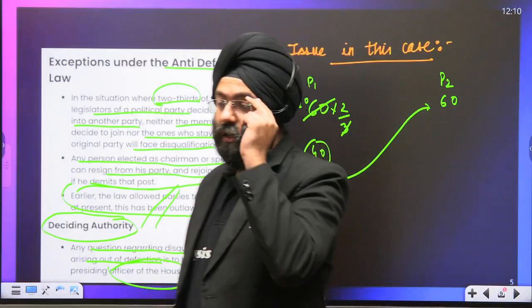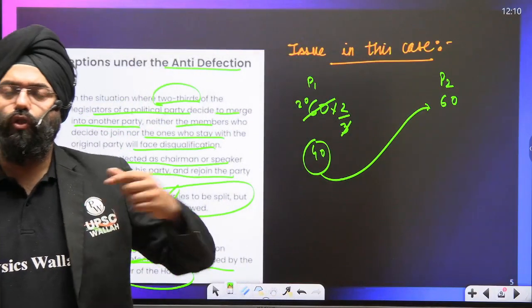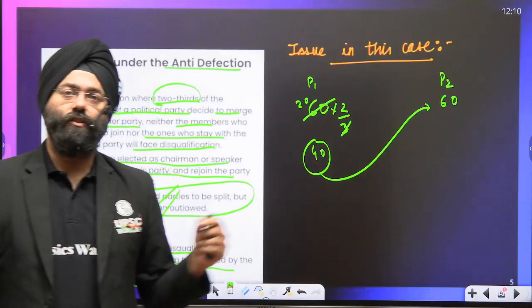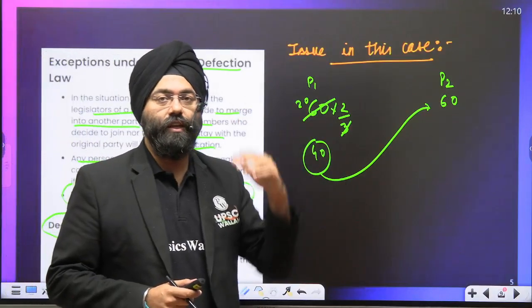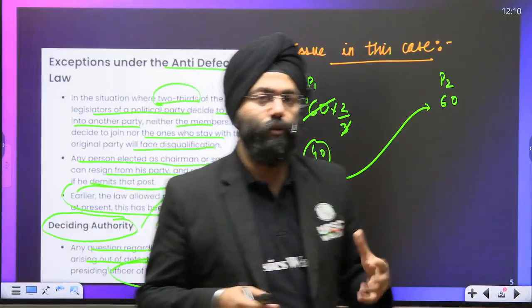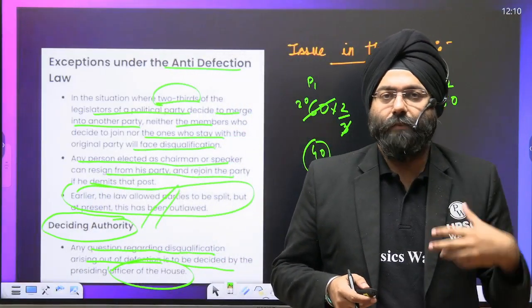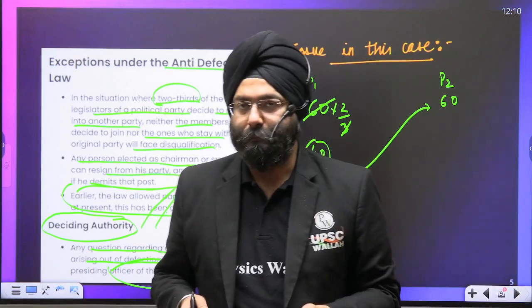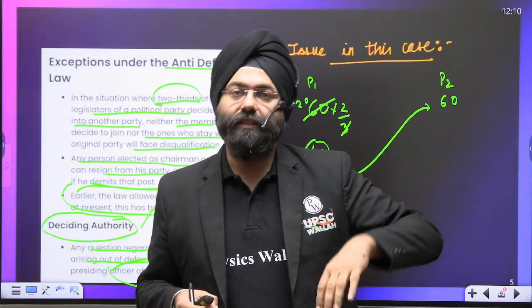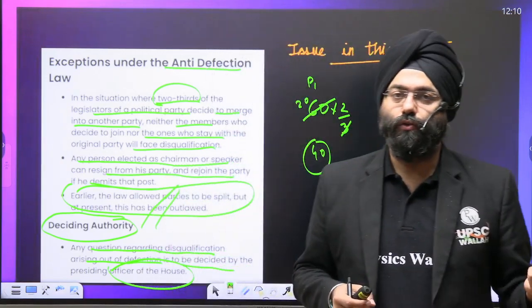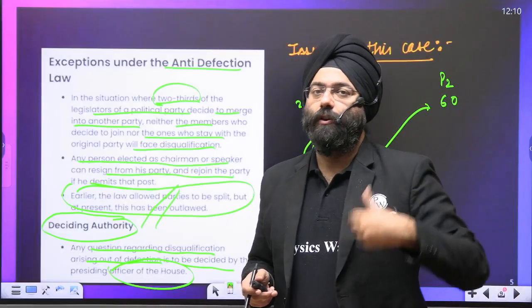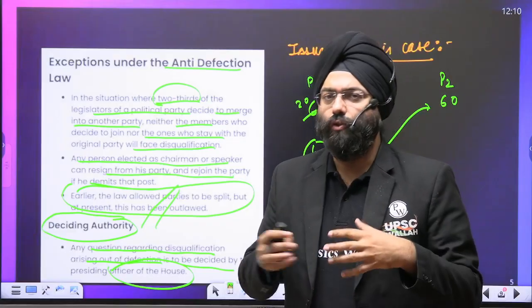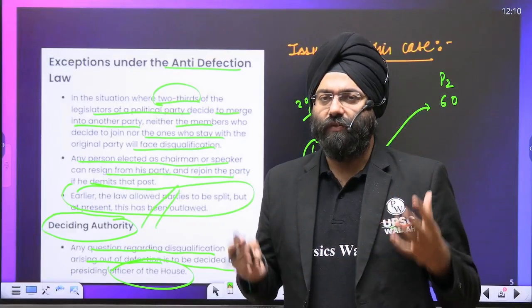Very often the role of the speaker or the presiding officer also comes into question, because though they may represent to be neutral, they also belong to or were elected as a member of parliament or legislative assembly from a political party. So there might again be issues of partiality being observed. You tend to favor the political party from which one has been elected. These are certain questions that have been raised in various observations.